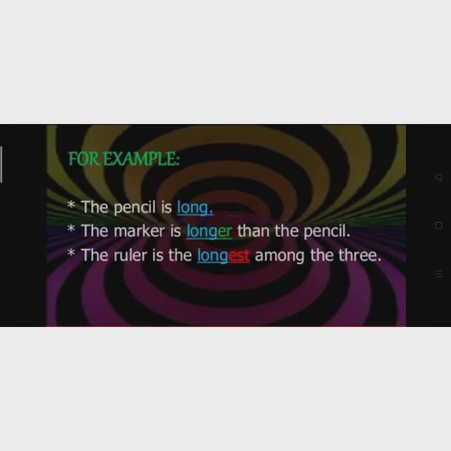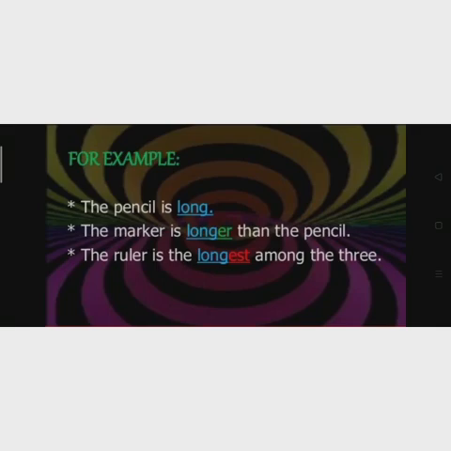Here, in the first sentence, the adjective long shows the simple quality. It is said to be in the positive degree. It is used when no comparison is made. In the second sentence, that is, the marker is longer than the pencil, the adjective longer shows that the marker, when compared with the pencil, has more length. This use of adjective is known as comparative degree. It is used when two persons or things are compared.